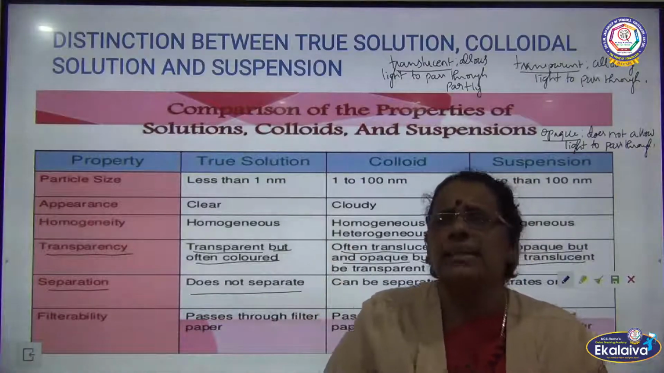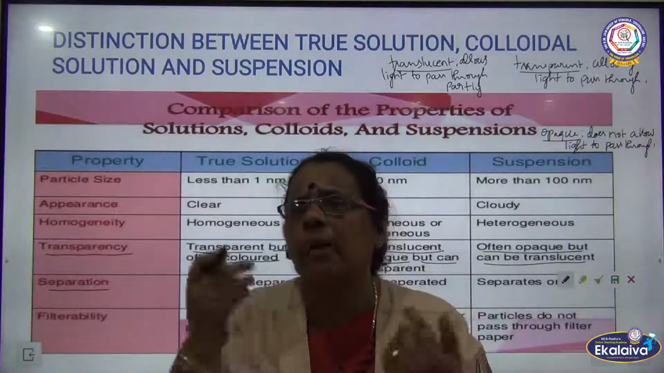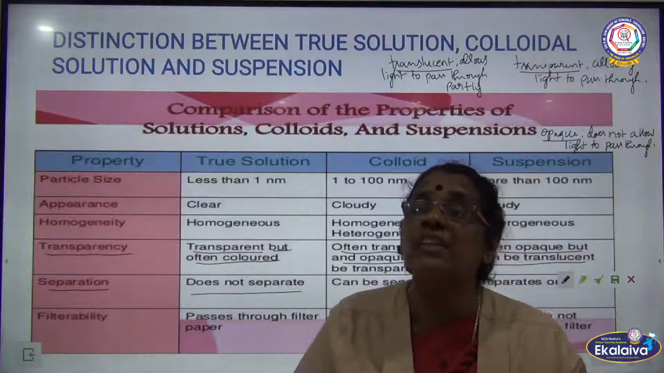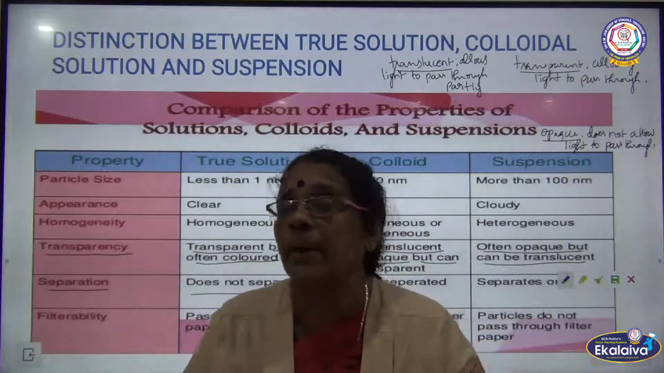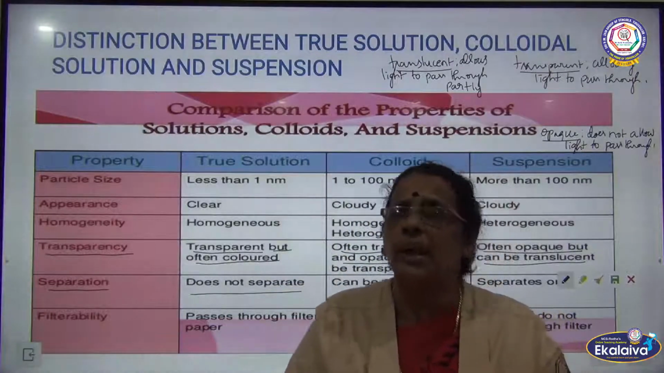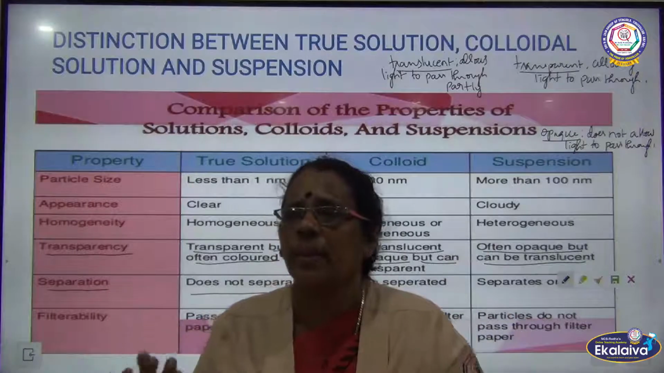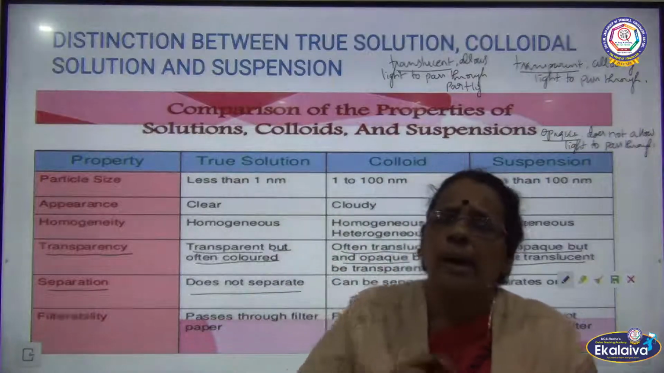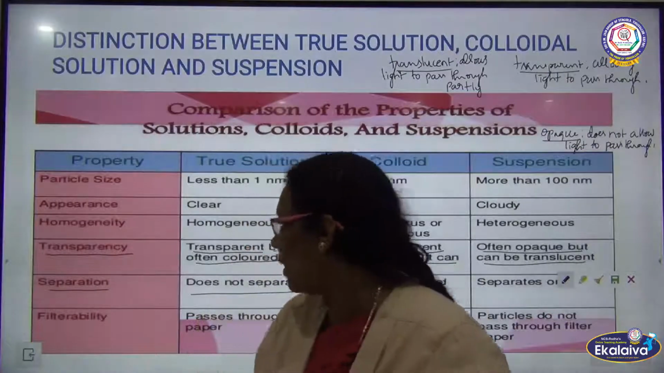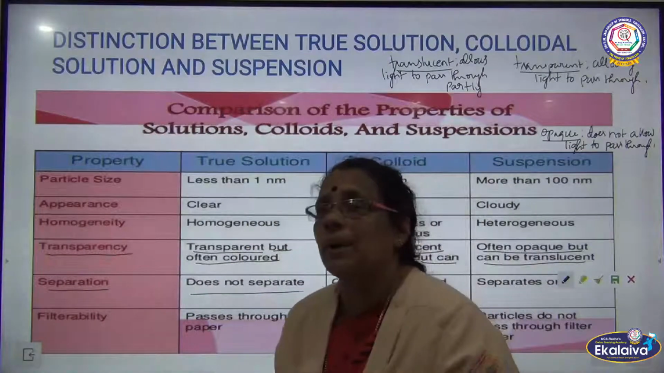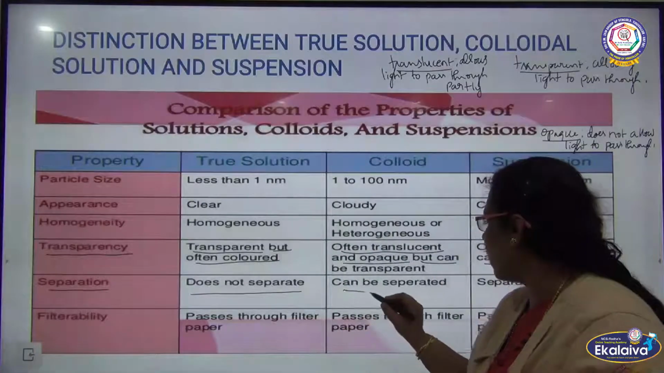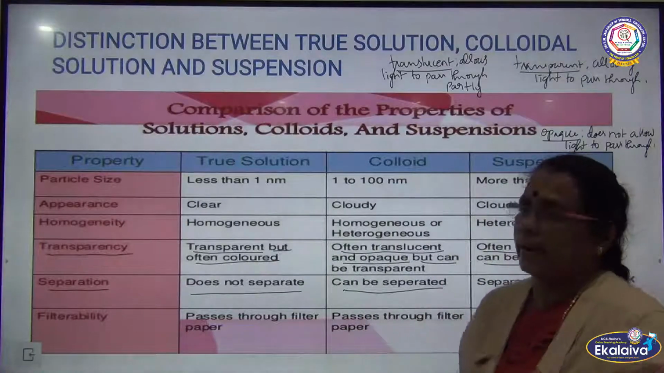As the size of the particles is very small, it cannot be separated. That's why I told you, true solution is a homogeneous mixture. As the size of the solute particles is very small, the solute and solvent are completely miscible. I cannot separate the solute particles from the solvent. So, separation is not possible in case of true solution, whereas in case of colloids, it can be separated.